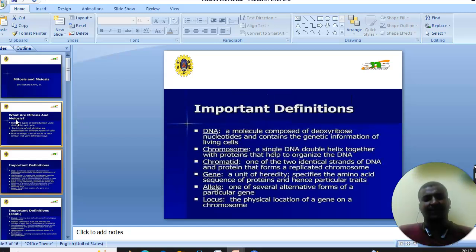Important definitions in mitosis and meiosis. DNA, a molecule composed of deoxyribonucleotides that contains the genetic information of living cells. Chromosome, a single DNA double helix together with the proteins that help to organize the DNA. Chromatid, one of the two identical strands of DNA and protein that forms a replicated chromosome. Gene, a unit of heredity, specifies the amino acid sequence of proteins and hence particular traits. Allele, one of several alternative forms of a particular gene. Locus, the physical location of the gene on the chromosome.